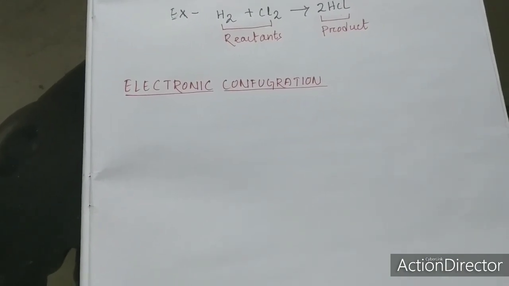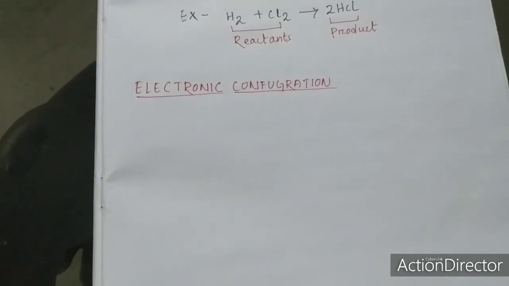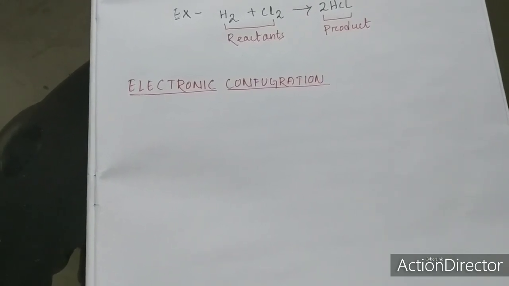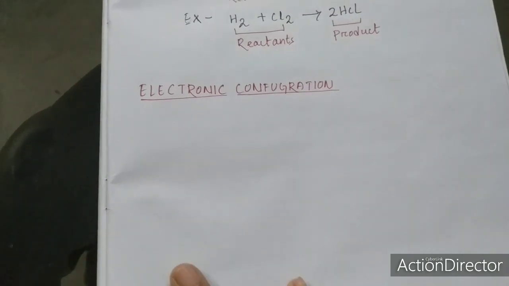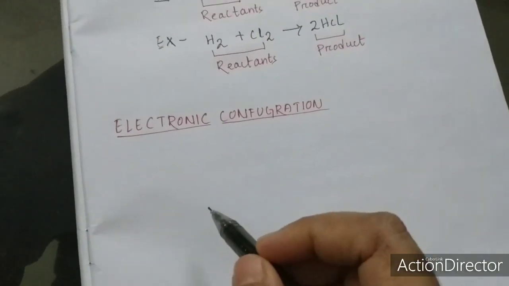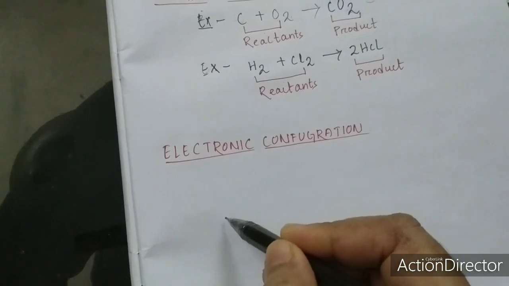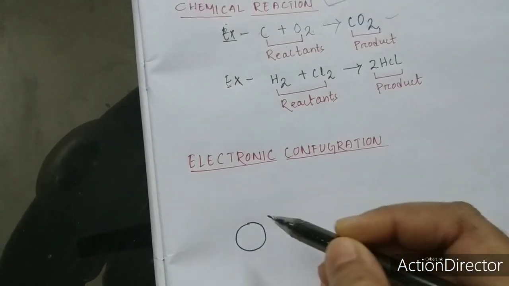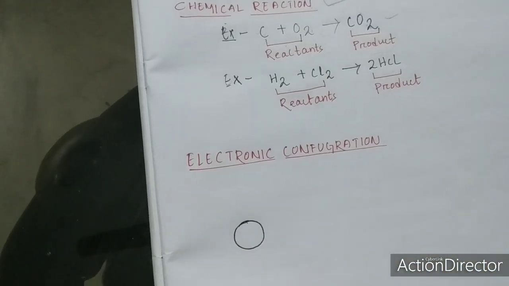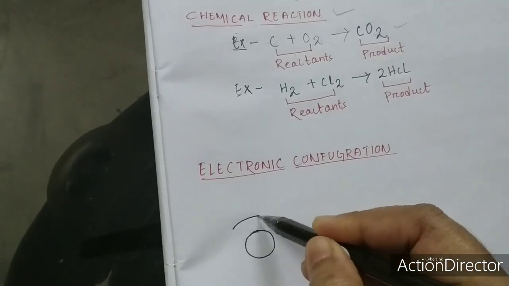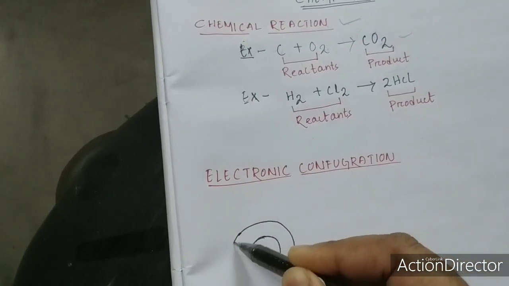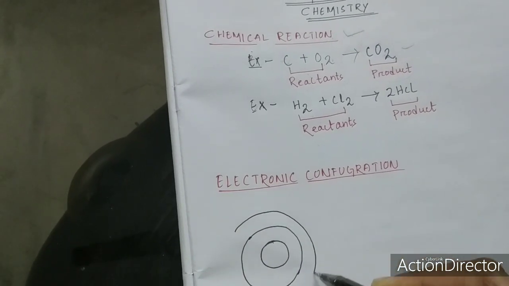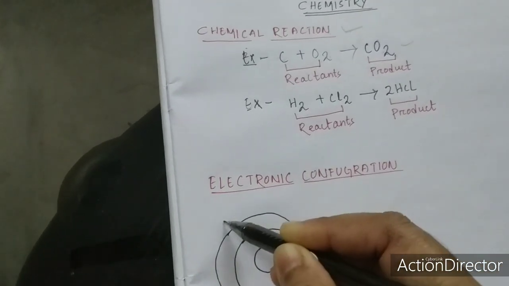So what is electronic configuration? It means the arrangement of electrons around the nucleus is known as electronic configuration, and here I am giving you a short example. I am doing the electronic configuration of an element. I am not giving the name of that element. You just imagine, by looking at the electrons, neutrons and protons, which one I am doing.